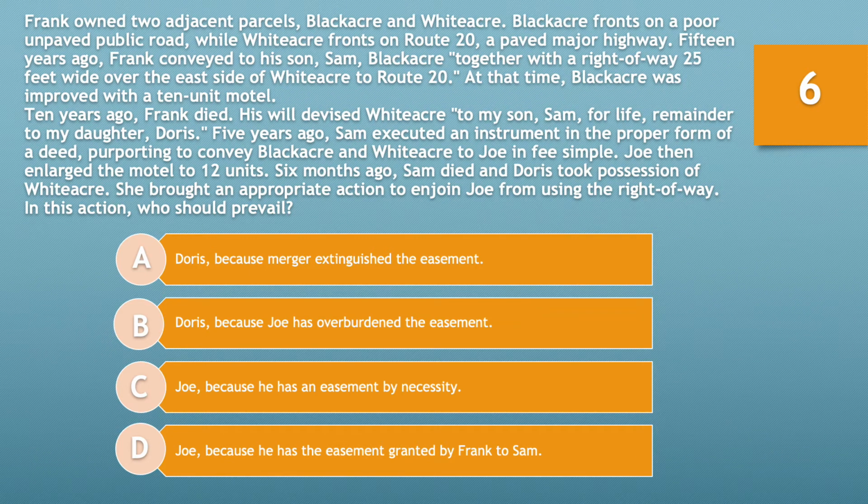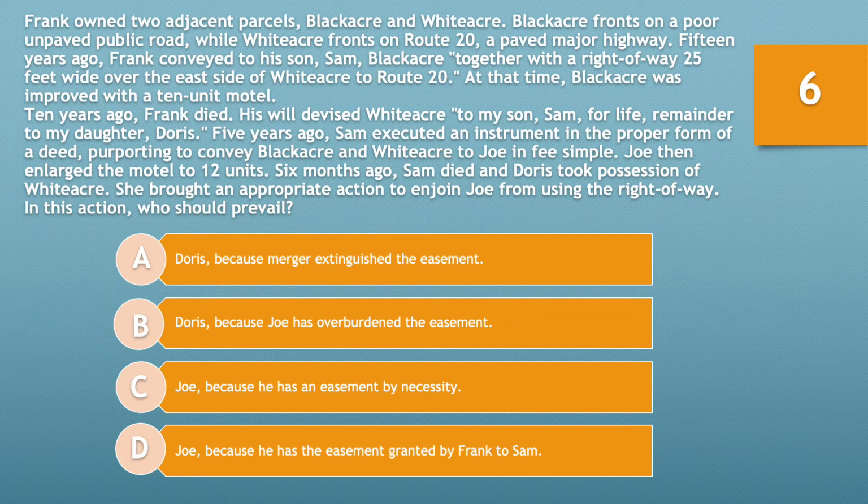Question number 6. Frank owned 2 adjacent parcels, Blackacre and Whiteacre. Blackacre fronts on a poor, unpaved public road, while Whiteacre fronts on Route 20, a paved major highway. 15 years ago, Frank conveyed to his son, Sam, Blackacre, together with a right-of-way 25 feet wide over the east side of Whiteacre to Route 20. At that time, Blackacre was improved with a 10-unit motel. 10 years ago, Frank died. His will devised Whiteacre to my son Sam for life, remainder to my daughter Doris.